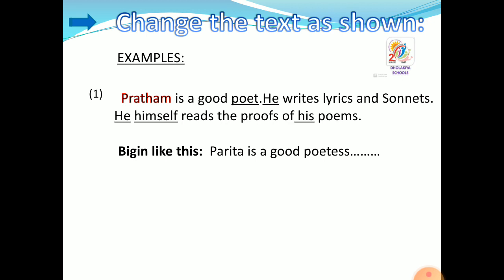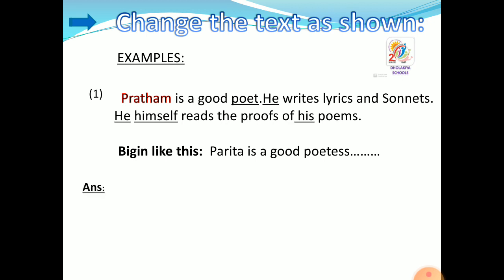So here Pratham converts into Parita. So this is the gender we have decided. This instruction is compulsory and given in your board question paper, so you have to understand it well. So let's find its answer.